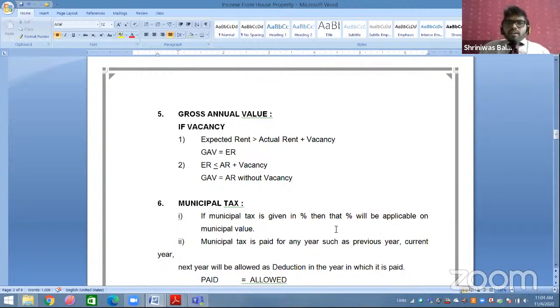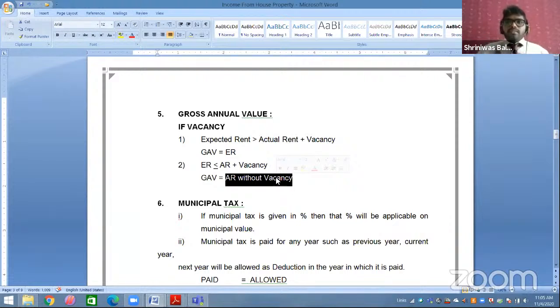If your expected rent is more, then your gross annual value will be expected rent. If your expected rent is less than or equal to actual rent plus vacancy, then your gross annual value will be actual rent without vacancy.